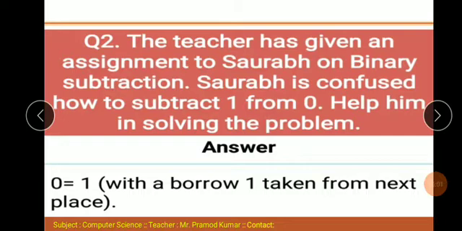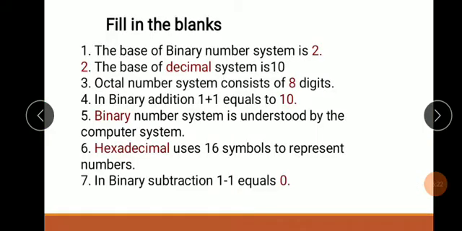Answer: when we subtract 0 minus 1, we take a borrow of 1 from the next place. 0 minus 1, and you take a borrow from the next one.